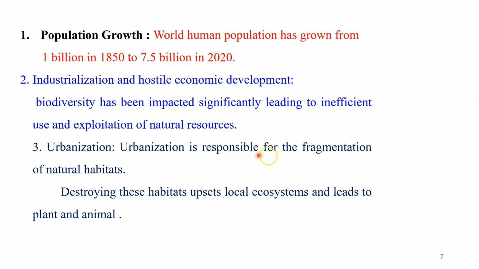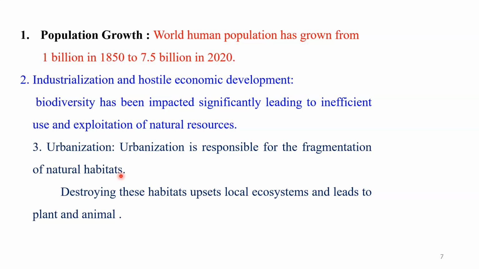That is very important. What does fragmentation of natural habitat mean? Suppose any city is developed. When that city starts to develop, many suburban places are created around it. And before developing those suburban places, that place might have been occupied by a beautiful, dense forest.